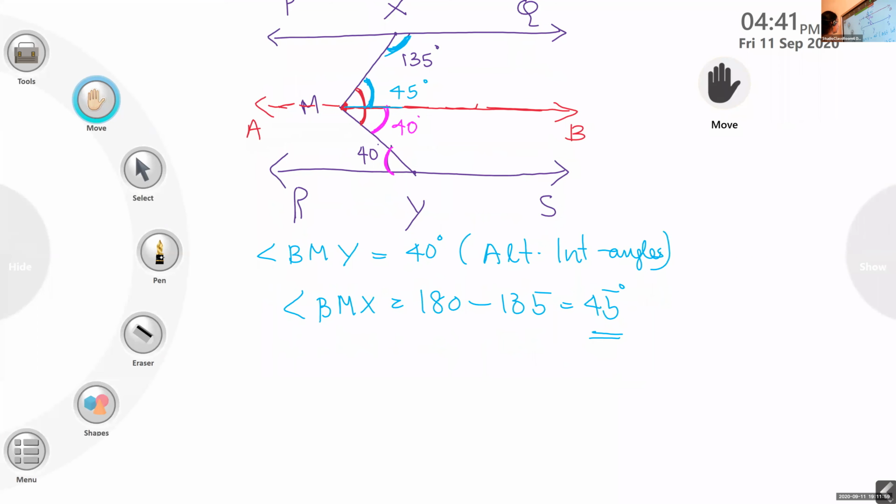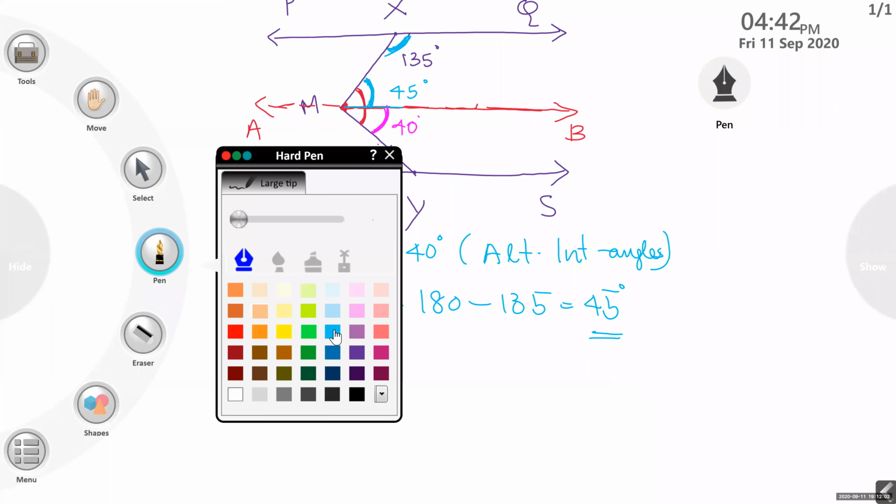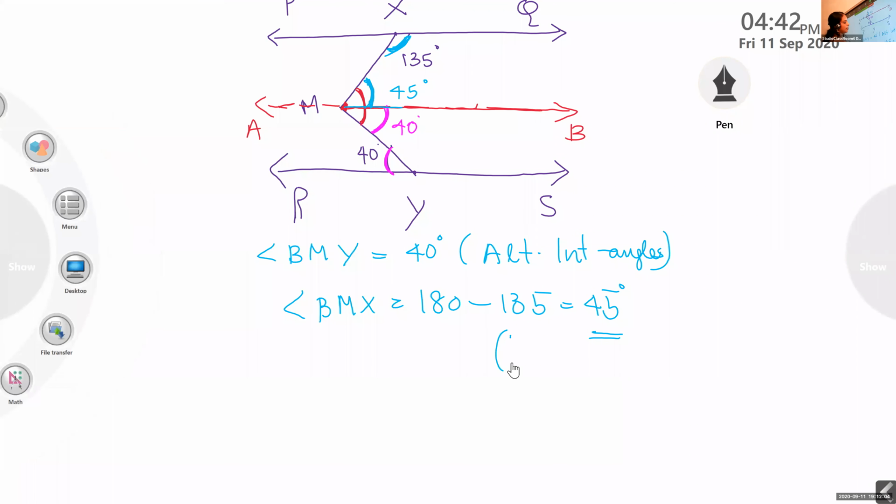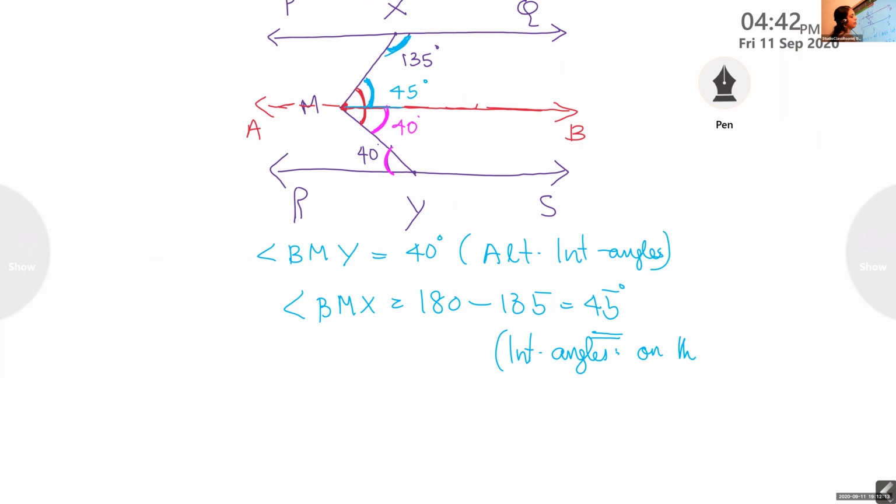Can you say that one? Okay, reason is interior angles on the same side of the transversal, or co-interior angles, consecutive interior angles, lot of names for that, on the same side of the transversal.